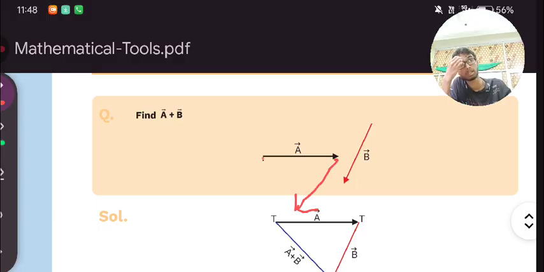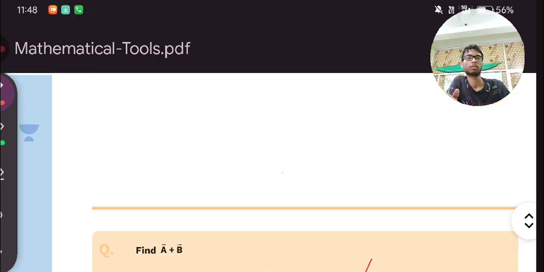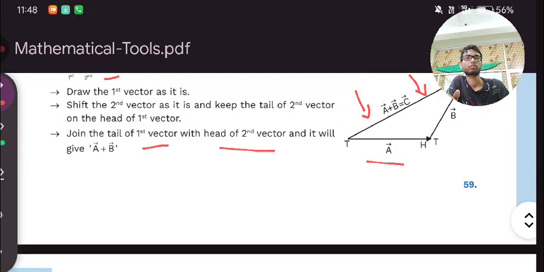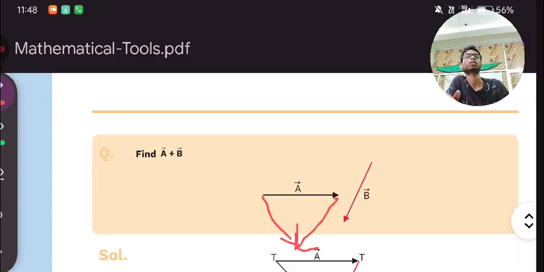Now the third will come like that. So here you can see what is happening. In this we are adding tail to tail, and here tail to head. This third is vector C. Clear? That is how you will draw.